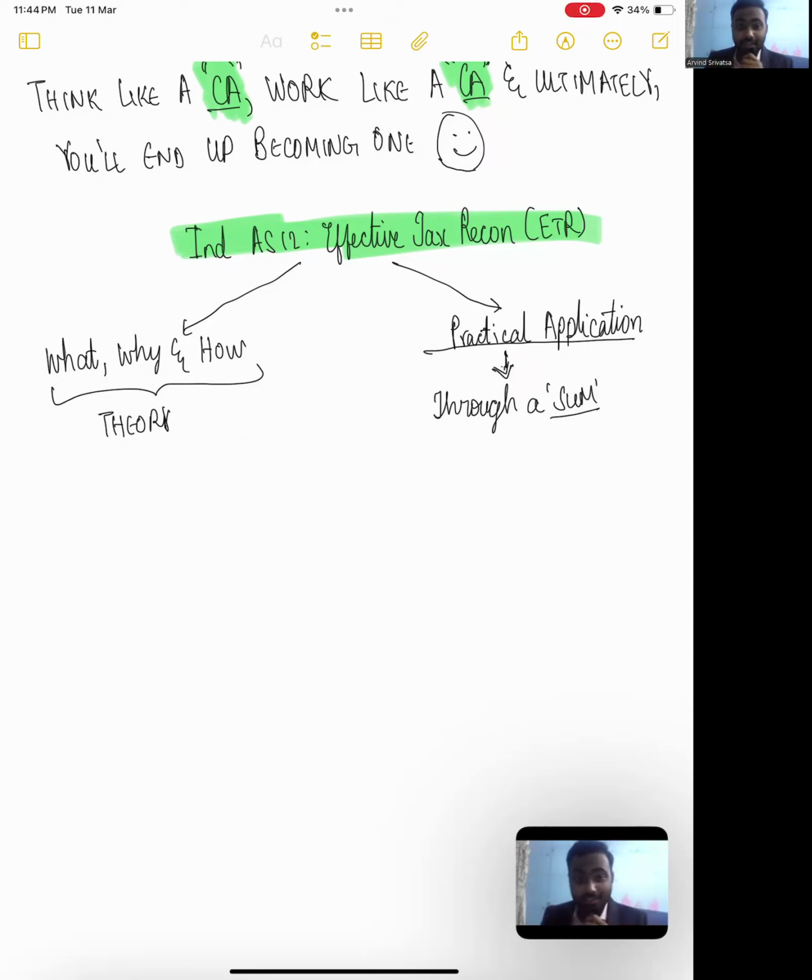So, guys, effective tax reconciliation. What, why, and how? First, we look at the theory aspect of it. Guys, what is effective tax reconciliation? To understand this, let's go back in time and see a story.